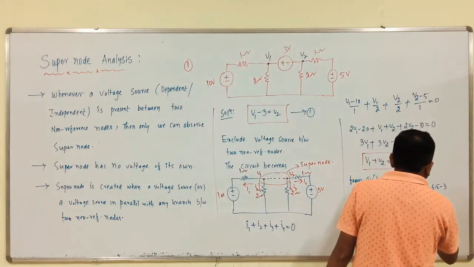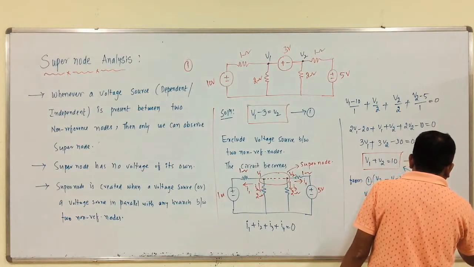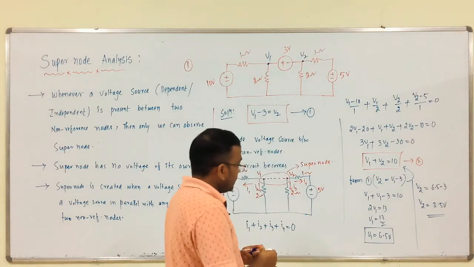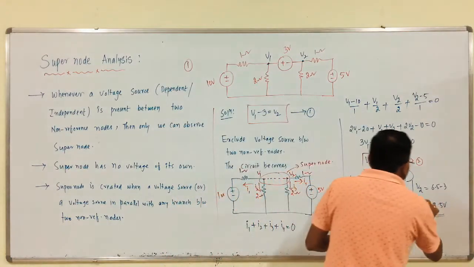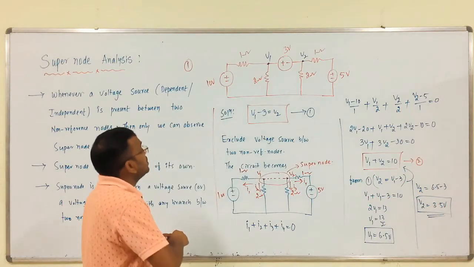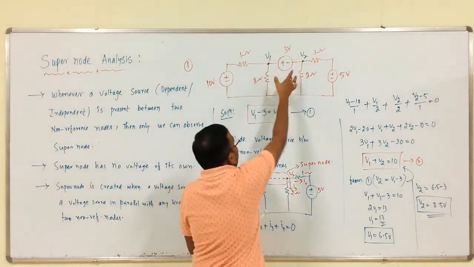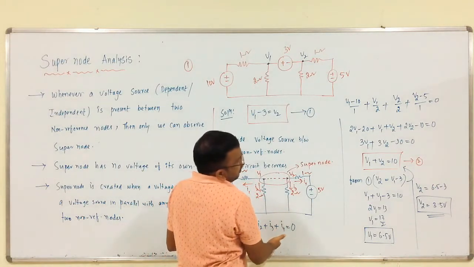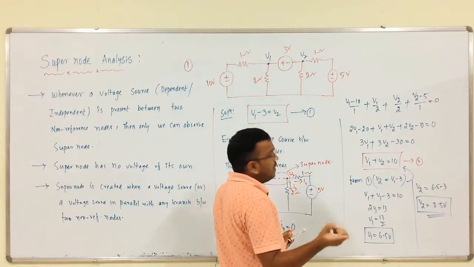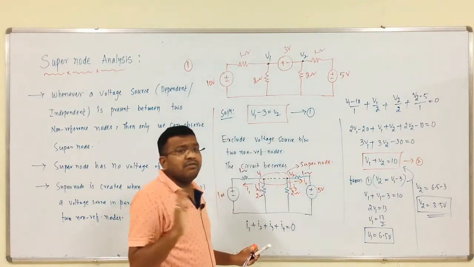That is it. V2 equals 3.5 volts. That is it. Like this, we will get the value of V1 and V2. First, we have to write the voltage drop between those two nodes. Later, we have to exclude that part and continue the problem with the nodal analysis. After that, we are getting one equation. Then, we have to solve equation 1 and equation 2. We will get the value of V1, V2.